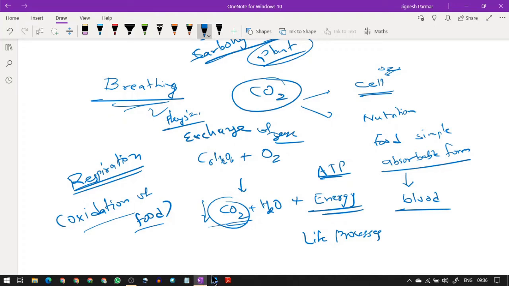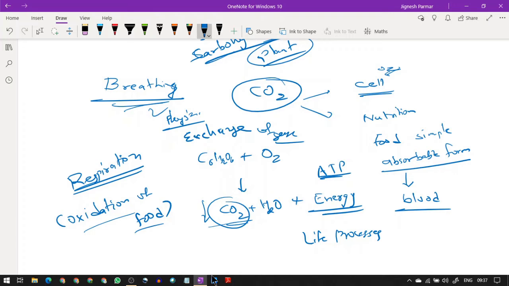તમને એવું થશે કે પ્લાન્ટ ની અંદર do they respire? Yes, they respire, but not during daytime. They respire during night time. Okay, they respire during night time. So this is what happened, dear students.